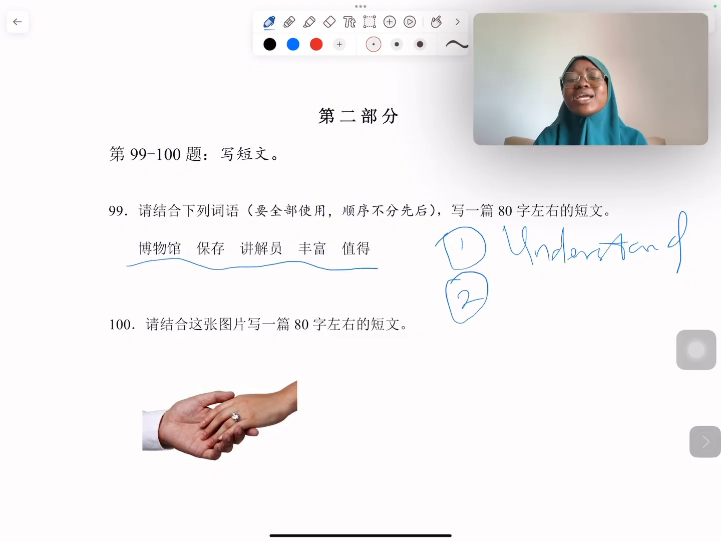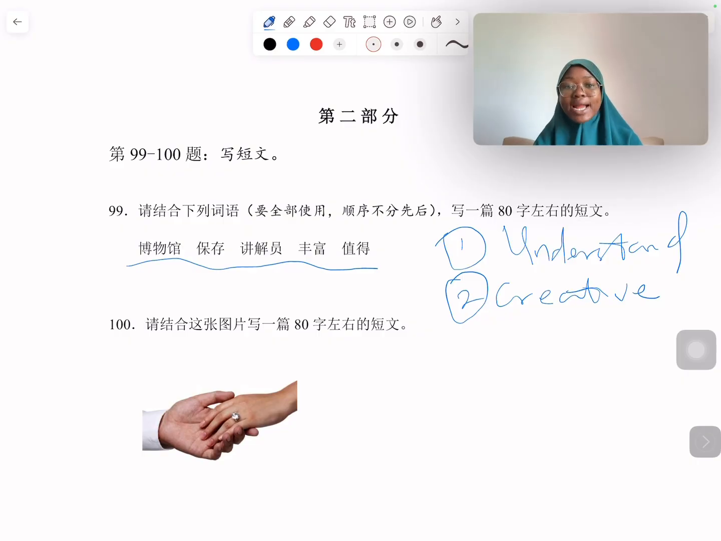Be creative. Be creative and think of a story. So, for example, what we have here, 博物馆, a museum, 保存, to keep, right? 讲解员, someone who, what do we call them? People who talk. I mean, these guides that explain things we see inside the 博物馆, obviously. 丰富, rich. Maybe you're talking about the person's knowledge being 丰富. It could be anything, or maybe even what is in the 博物馆 is 丰富. 值得. So now, obviously, this can turn into two different stories, right?